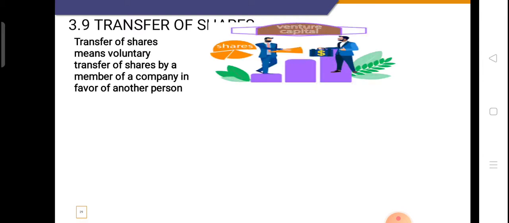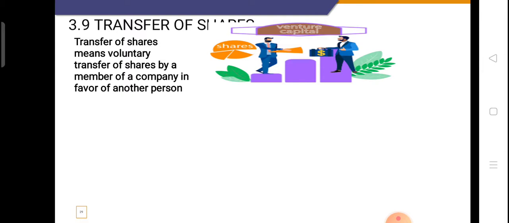Now students, the next concept we will see is transfer. You know the word transfer. Transfer means a member giving his share to some other person by his own wish, voluntarily giving up his share to someone else. So let's see. In the picture you can see someone giving a share to someone else, and that person is giving money to him.